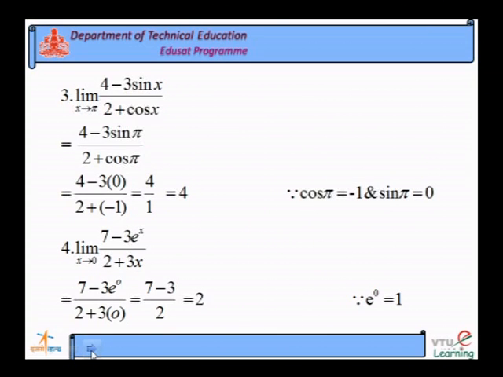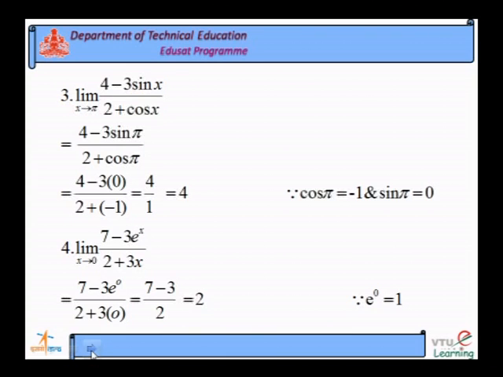You take the third example. So, in the direct method we use direct values. x tends to pi, 4 minus 3 sin x divided by 2 plus cos x.